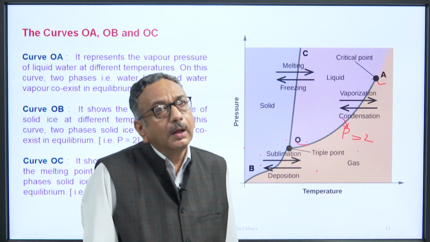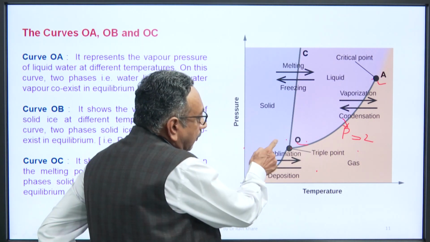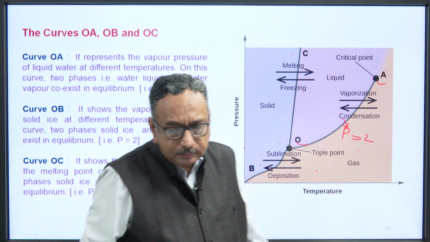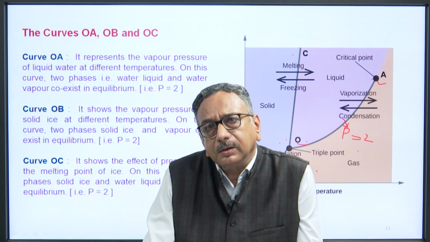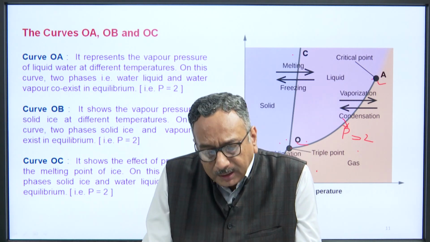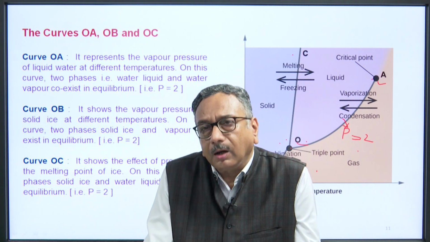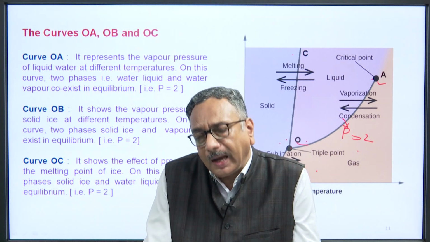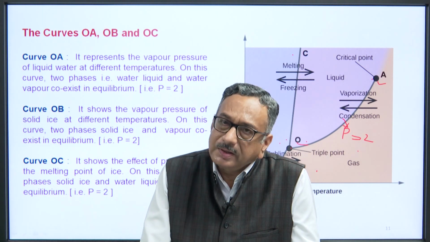Now, we come to curve OC, this is called the melting point curve. It shows the effect of pressure on the melting point of ice. On this curve, 2 phases, that is solid ice and water liquid, coexist in equilibrium.